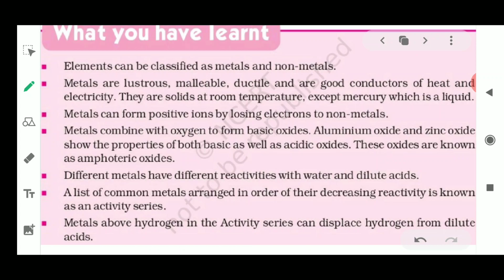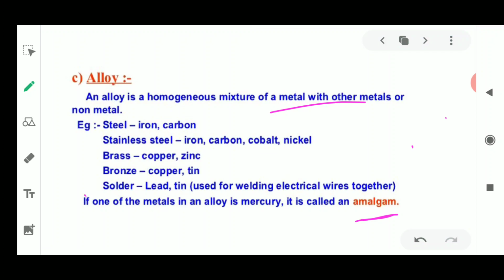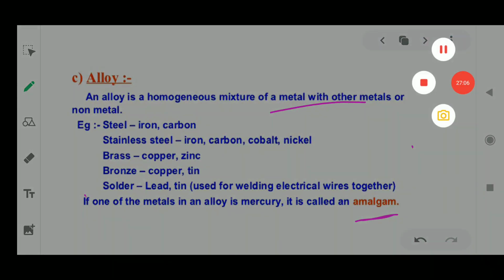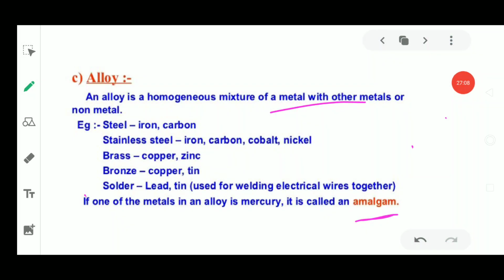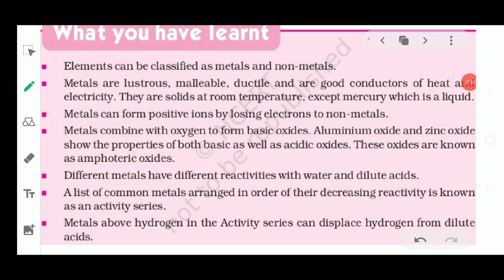Now we are going to discuss the recap of this chapter. So that's all the things which were to be discussed in this chapter. Next we will discuss the things we have studied till now. What we have learned in this chapter is that elements can be classified as metals and non-metals. Yes, elements are in pure form, and we classify these elements in two forms, that is metals and non-metals.